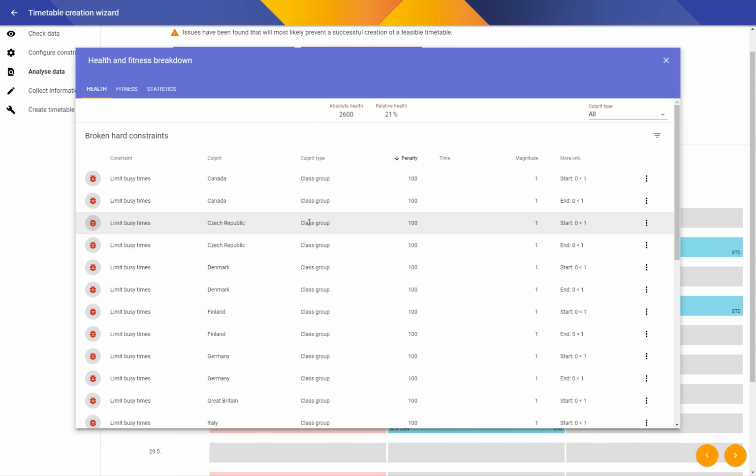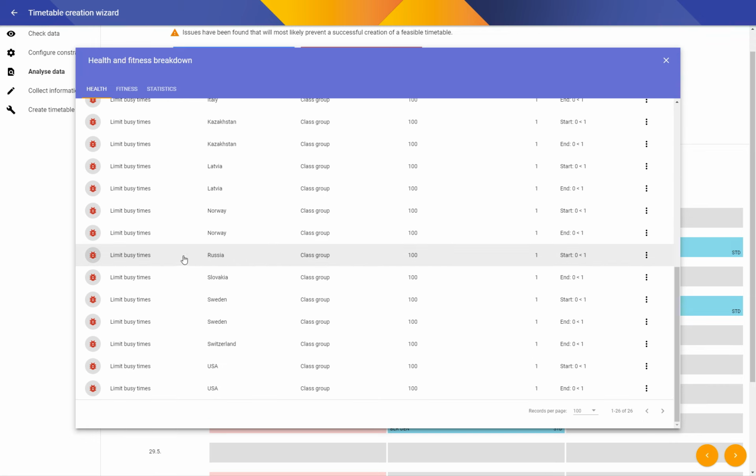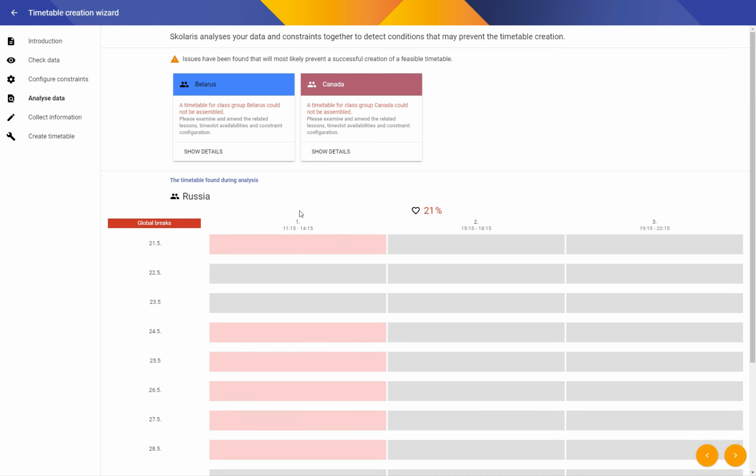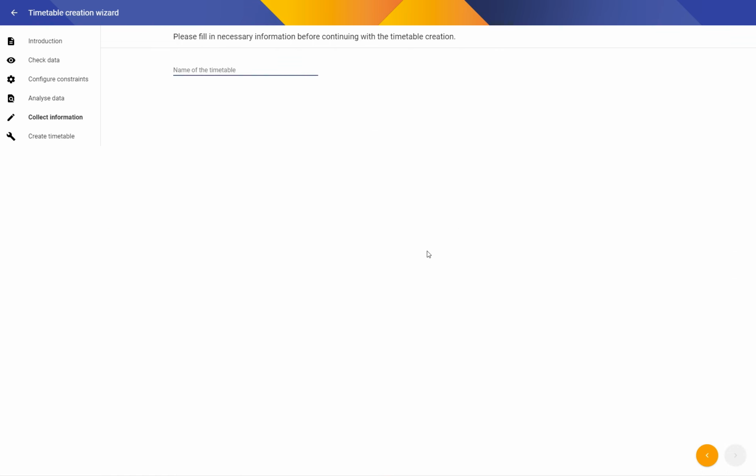Yeah, so there's a constraint for some other team while constructing individual timetables for these teams that is being checked incorrectly by this analysis. Again, this is caused by the fact that Skolaris guesses that you're trying to actually create a timetable for a school and not an ice hockey world championship. We can ignore these warnings and just go on. And this is going to be our final schedule. Let's hope.